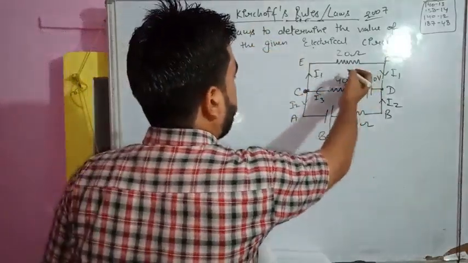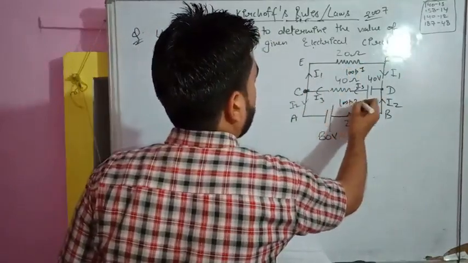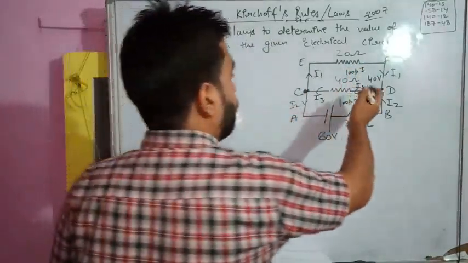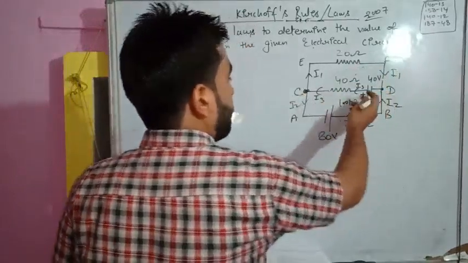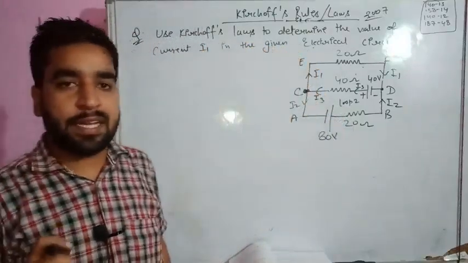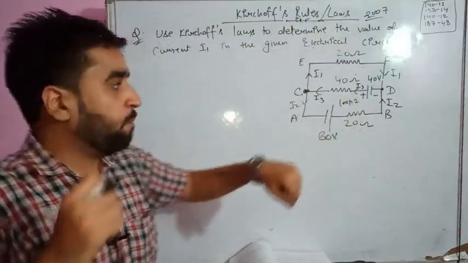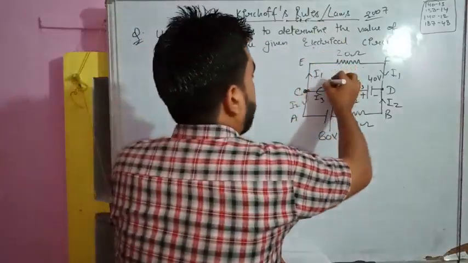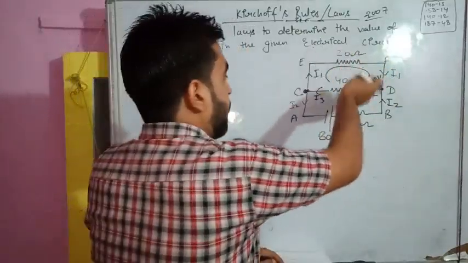Now choose any loop. Suppose this is loop 1 and this is loop 2, and because it will be a little complicated, this is higher potential, this is lower potential. My way of solving this numerical is that I start from the higher potential and come towards the lower potential. So let me show the direction of loop. This is the direction of loop, and current we already know.